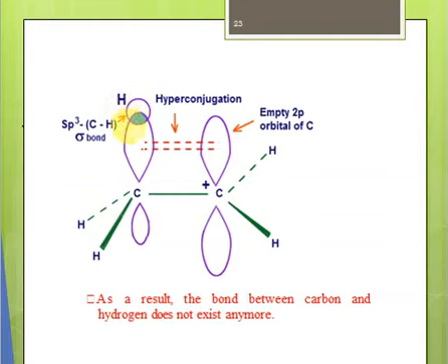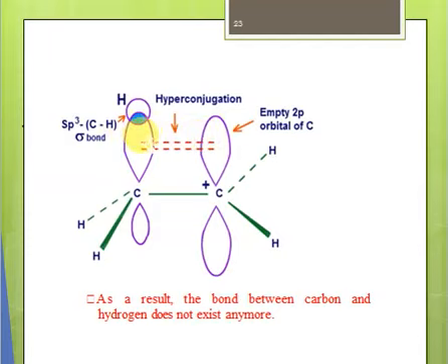So what happens is that the hydrogen shifts its electrons into the sp3 orbital, right? The bond between hydrogen and carbon is breaking now, and both electrons are shifting in the sp3. So this sp3 orbital is overlapping with this empty p orbital, right?